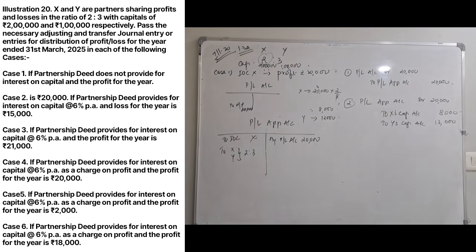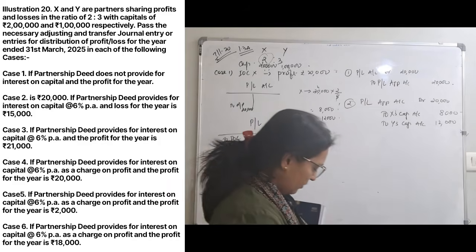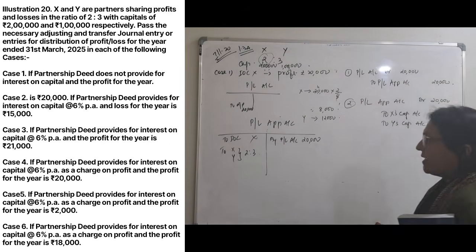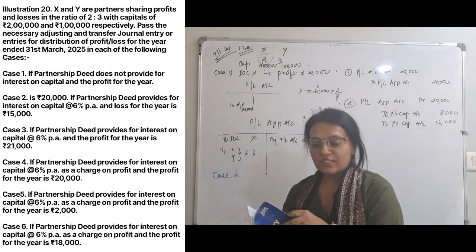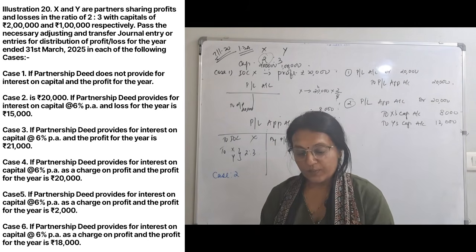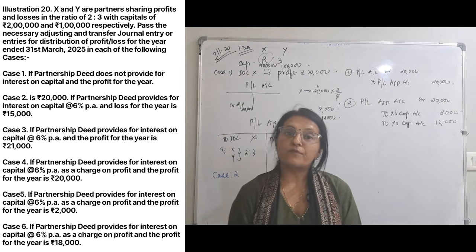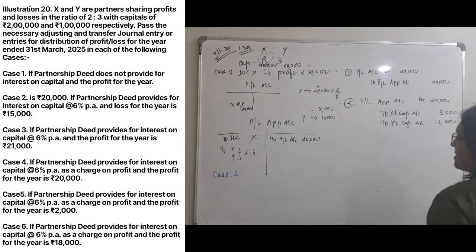Write down. Okay. Now the second one. Let's see the second case. Case 2. Case 2 says profit provided for interest on capital is 6% per annum, but there is a loss of 15,000. Oh, there is a loss now. What to do? There is a loss.